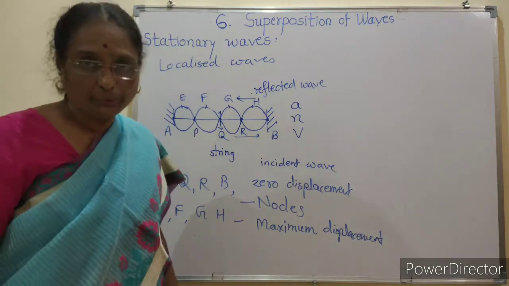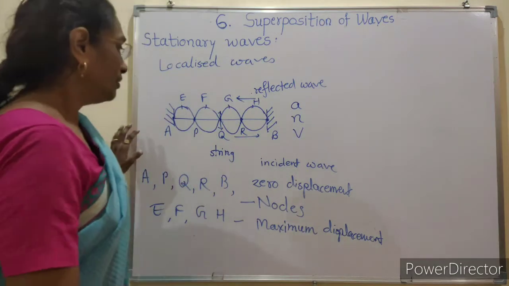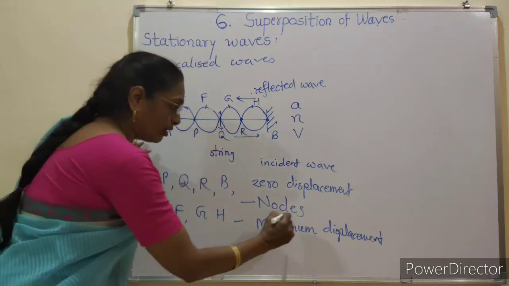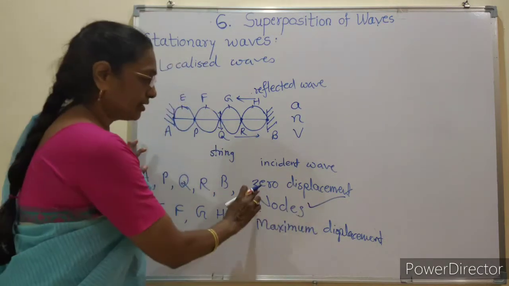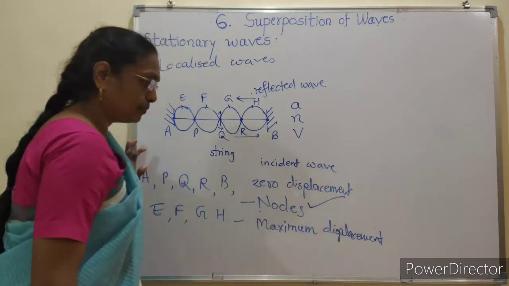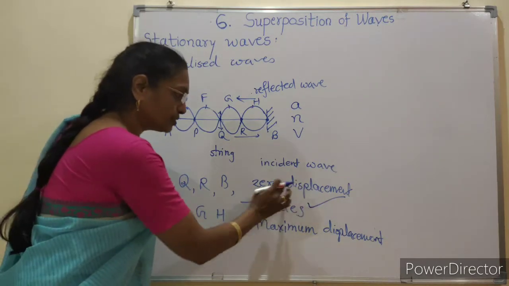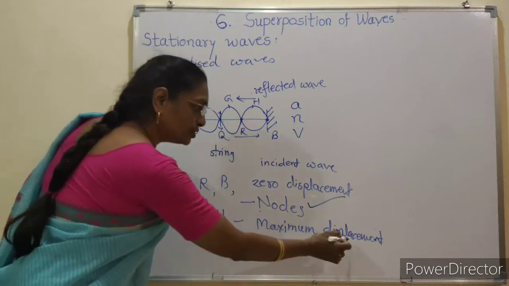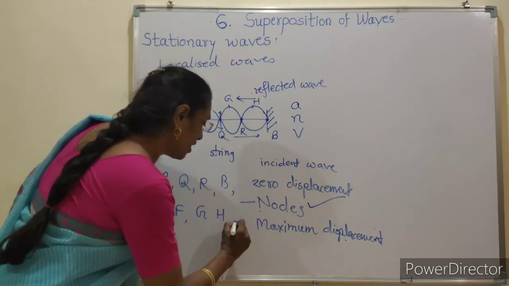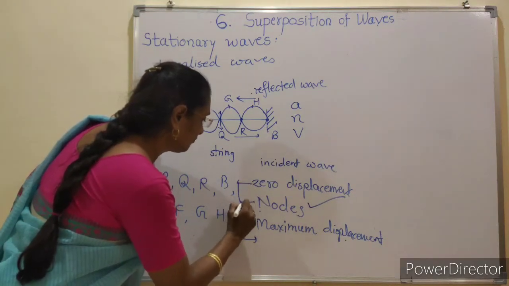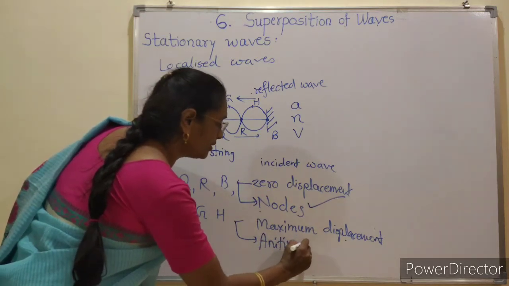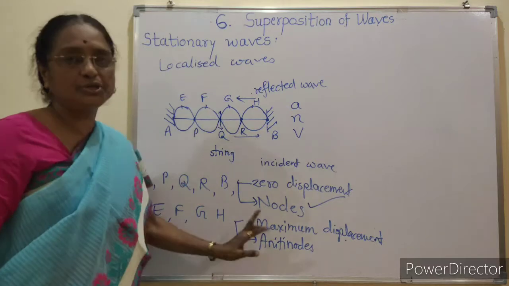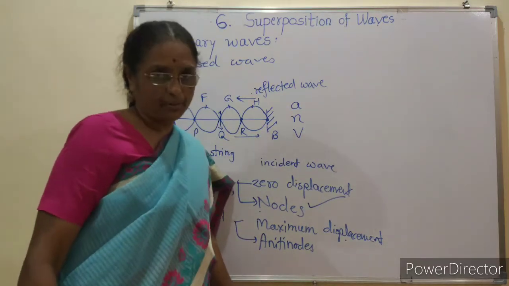They are localized waves. Here you have noted the points called nodes, means the points for which the amplitude or displacement is 0. The points which have maximum displacement are called antinodes. Antinodes are the points for which the displacement is maximum.